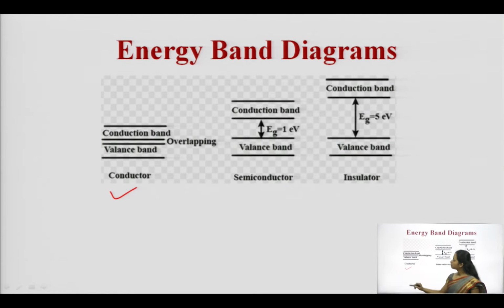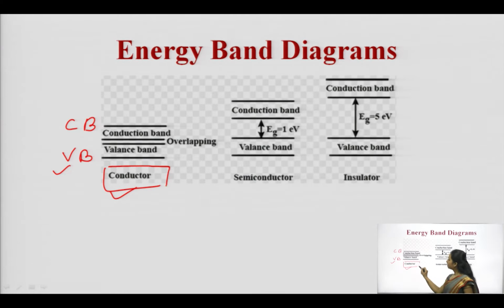See, in case of a conductor, you can see there is a valence band and a conduction band. What is the valence band? The valence band is generally occupied by the electrons. And what is the conduction band? The conduction band carries free electrons, which are actually responsible for the conduction process. So, in the case of the conductor, the valence band and conduction band may touch each other or they may overlap.